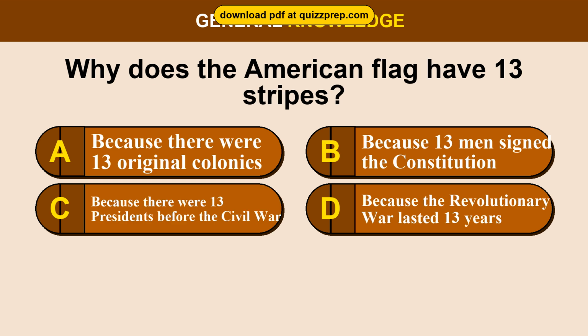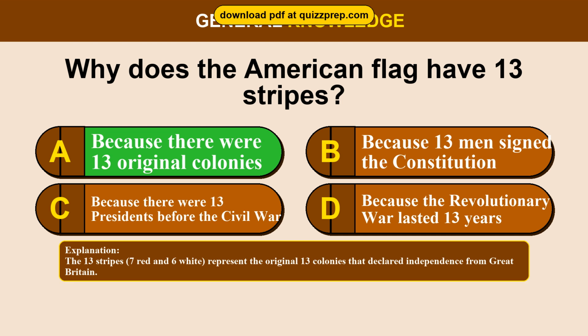Question 32. Why does the American flag have 13 stripes? Option A, because there were 13 original colonies. Option B, because 13 men signed the Constitution. Option C, because there were 13 presidents before the Civil War. Option D, because the Revolutionary War lasted 13 years. The correct answer is option A, because there were 13 original colonies. The 13 stripes, 7 red and 6 white, represent the original 13 colonies that declared independence from Great Britain.